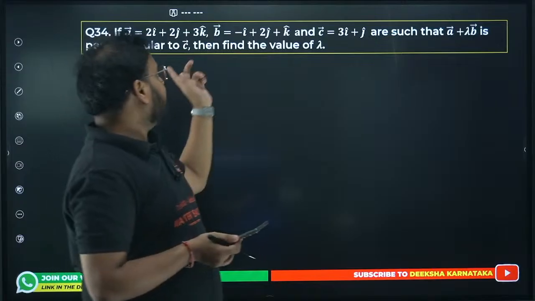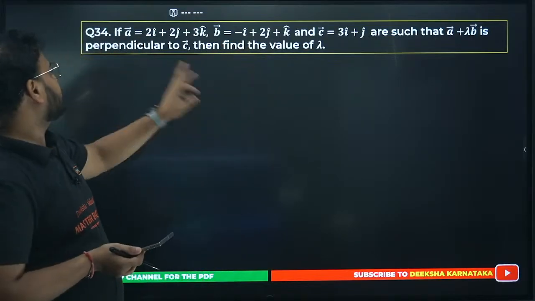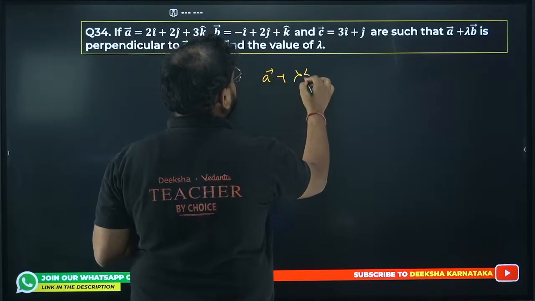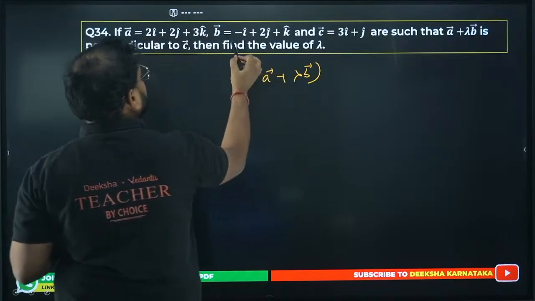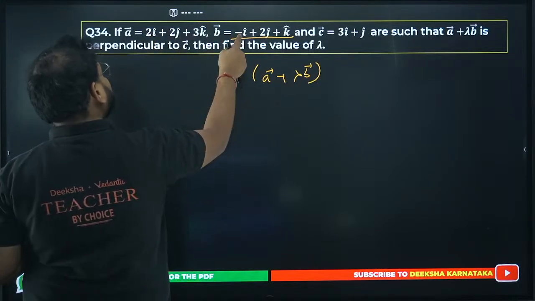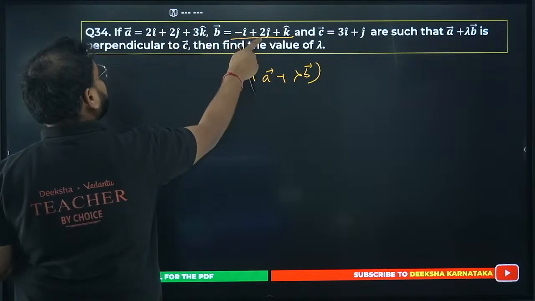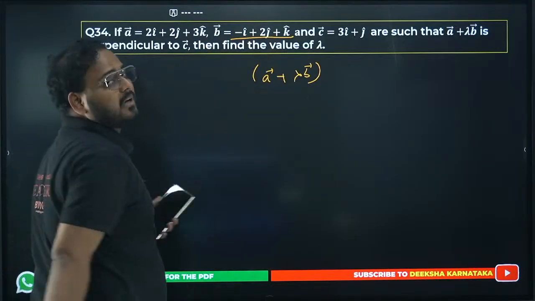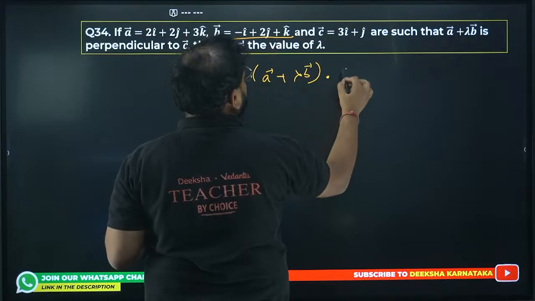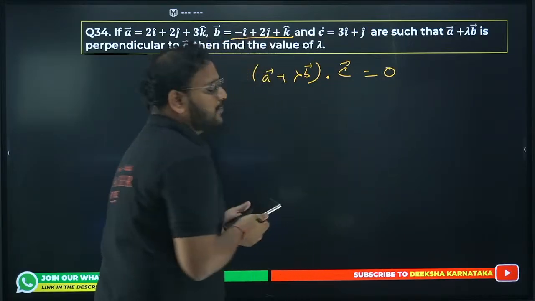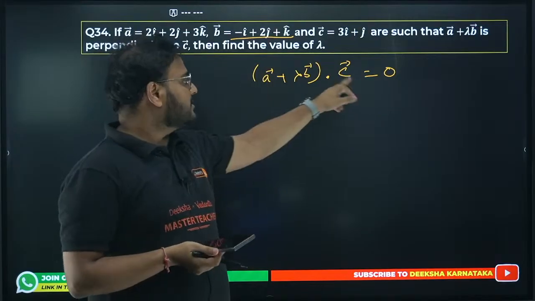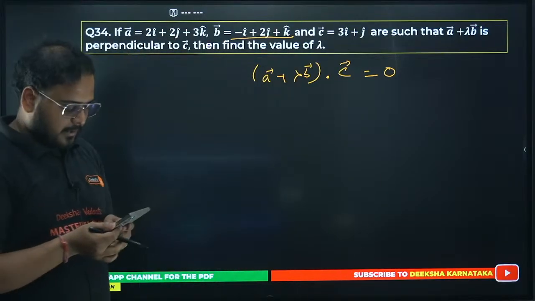34 now. A is given, B is given, C is given, such that A plus lambda B is perpendicular. So you're looking to find A plus lambda B. Multiply lambda to B and then add them. You'll get (2 minus lambda) i, (2 plus 2 lambda) j, (3 plus lambda) k. This dot with C will be equal to 0, because it is perpendicular. Perpendicular vector means cos 90 will be 0. So this dot with C will be 0. Please solve it.